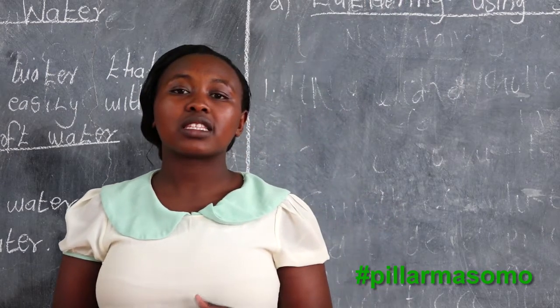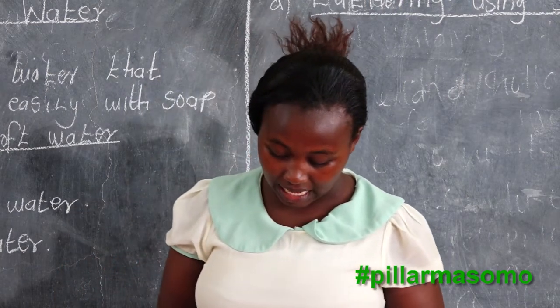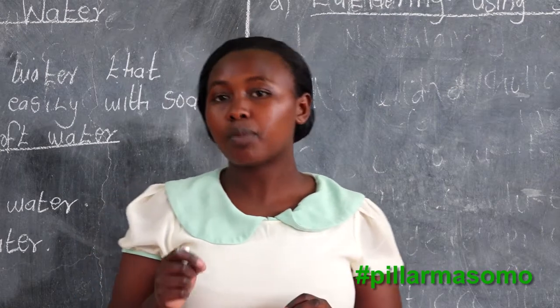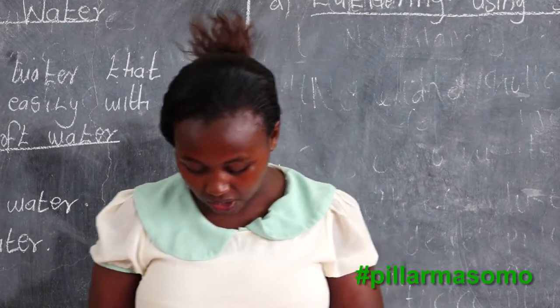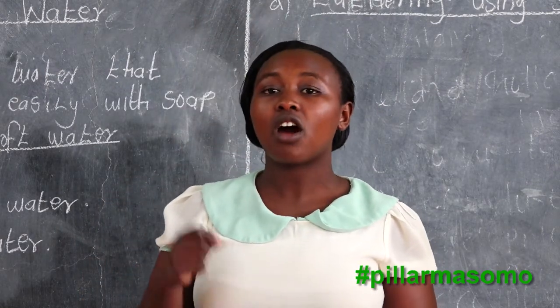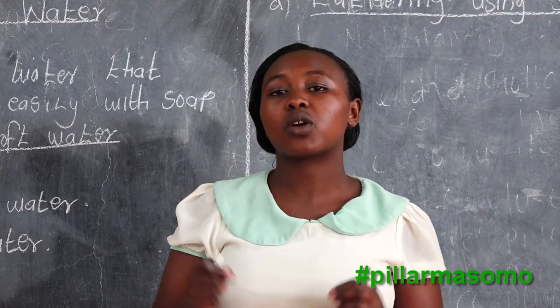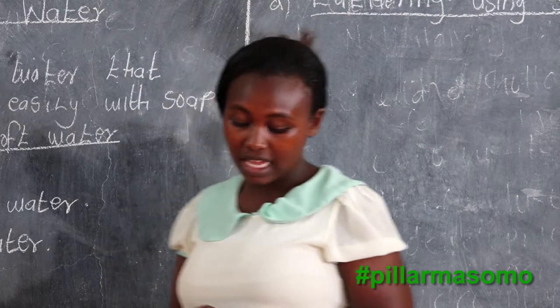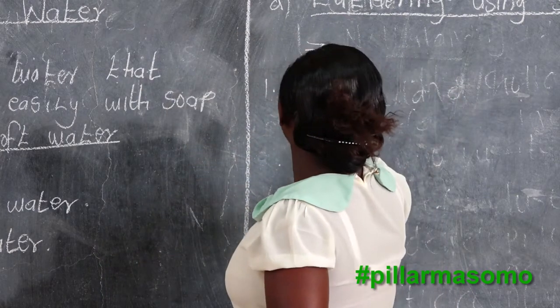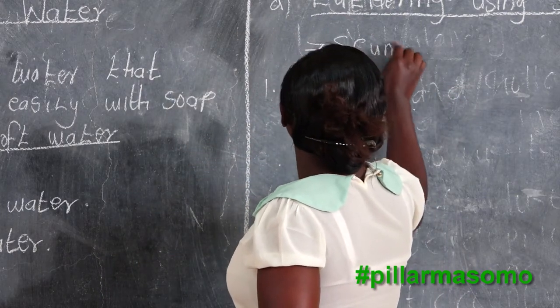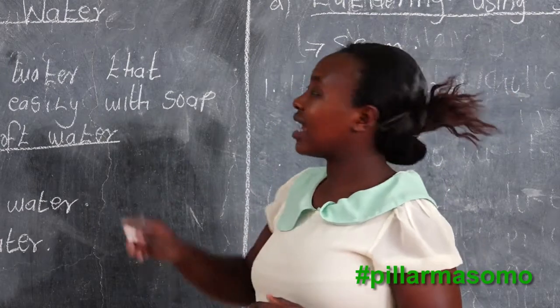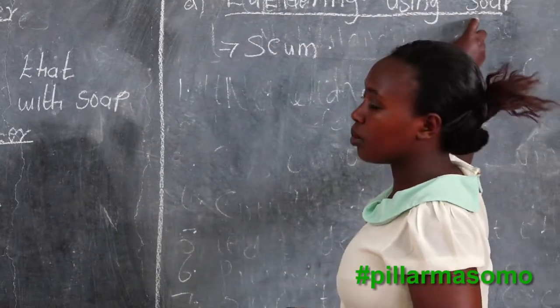Another observation is that for hard water, you will observe some deposit. Some deposit will be present on the cloth being washed, and those deposits are the ones that we know as the scum.